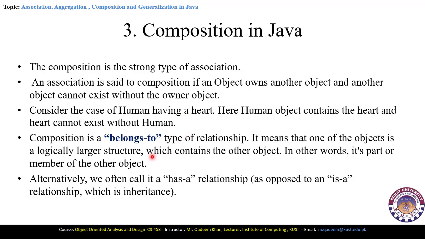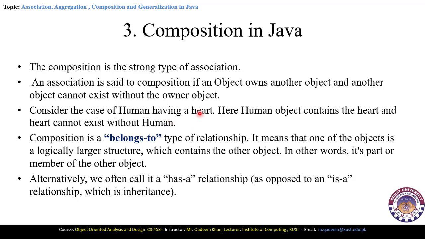Composition provides you the belongs-to relation as compared to aggregation, which provides the has-a relation. So here one object is a logically larger structure which contains the other objects. So human contains the heart, and human is the larger object as compared to the heart here.